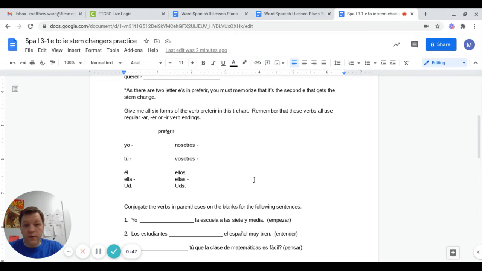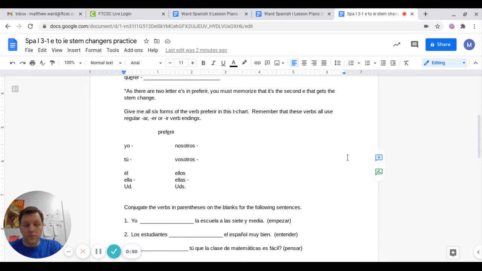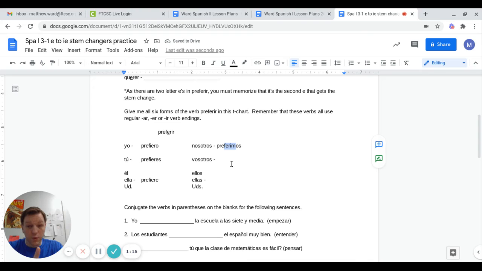All right, let's do our forms of preferir. Okay, you guys ready for this? The yo form is prefiero. Repitan, prefiero. Tú prefieres. Prefieres. Él, ella, usted prefiere. Repiten, clase. Prefiere. The nosotros form is going to be preferimos. Preferimos. Note that there's no stem change there. Super important. The nosotros, vosotros forms never stem change.